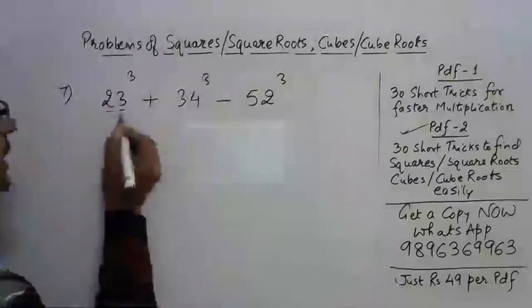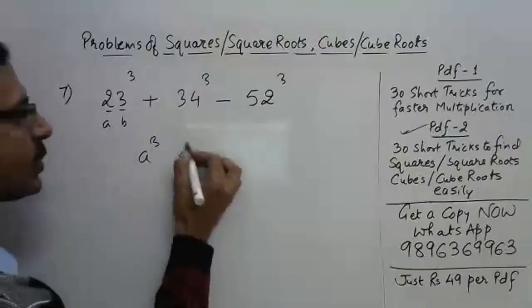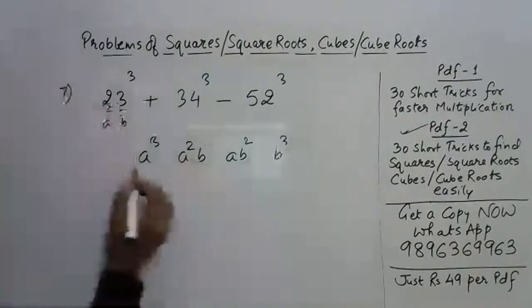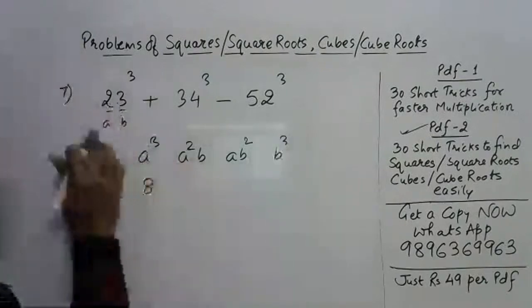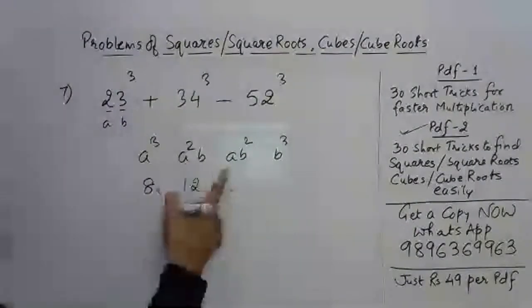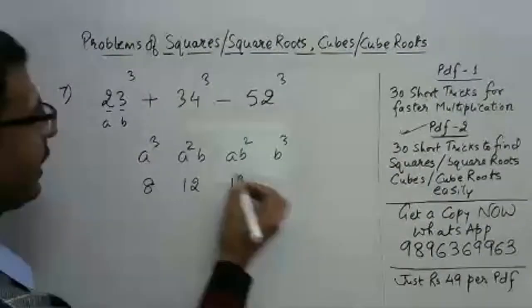Okay, see, this is 23. So if you consider this as A and B, just write the four terms: A cube, A square B, AB square, and B cube. So A is 2, right? So 2 cube is 8, 2 square is 4, 4 into 3 is 12, 2 into 3 square, 3 square is 9, 9 twos are 18, 27.